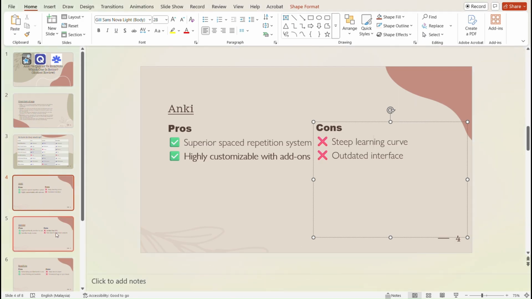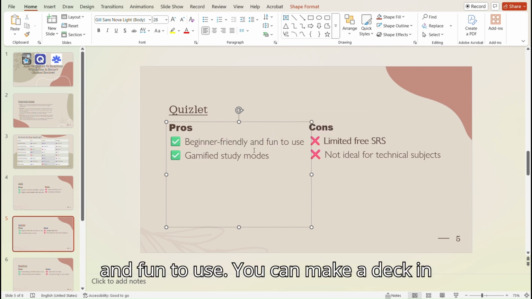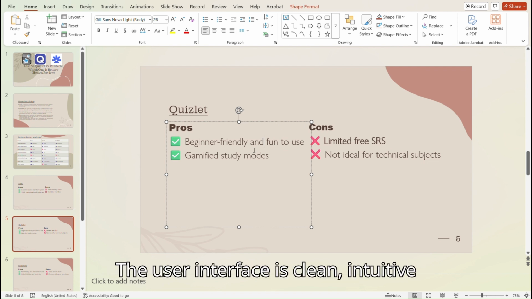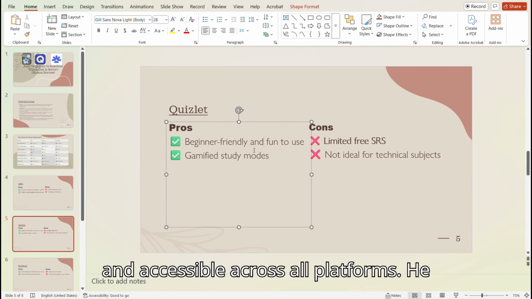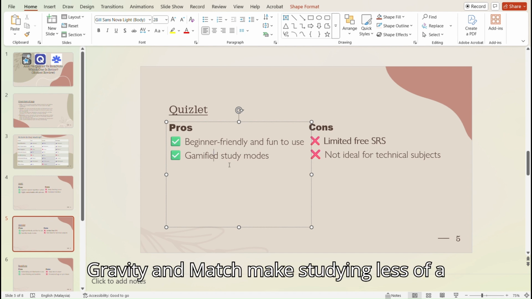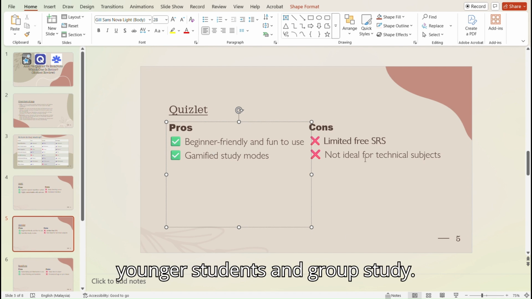And now for Quizlet. Its pros included being beginner friendly and fun to use. You can make a deck in seconds and start studying right away. The user interface is clean, intuitive, and accessible across all platforms. It has gamified study modes. Games like Gravity and Match make studying less of a chore. This is especially great for younger students and group study.